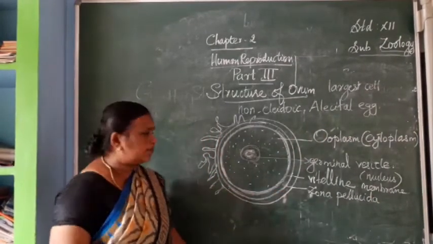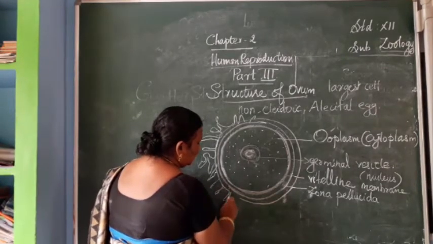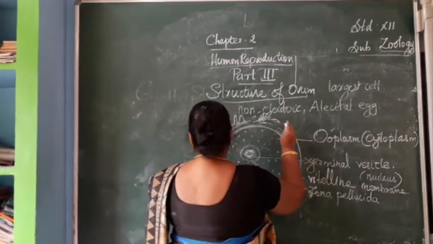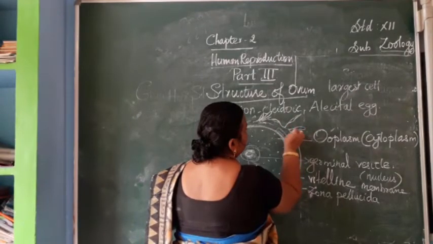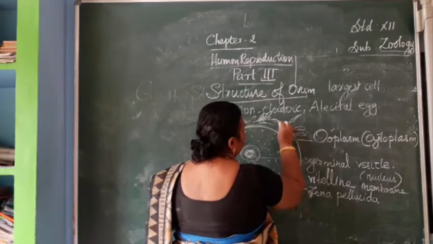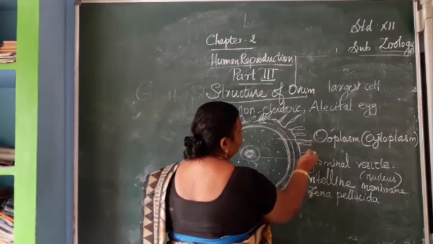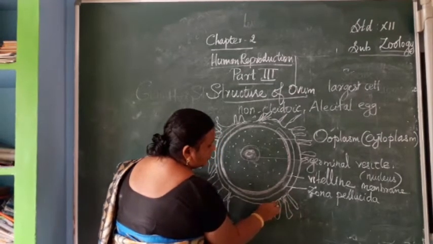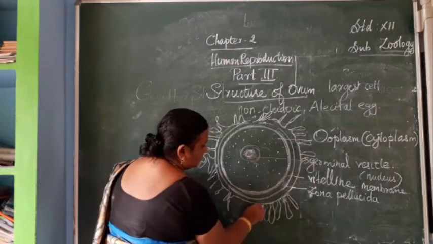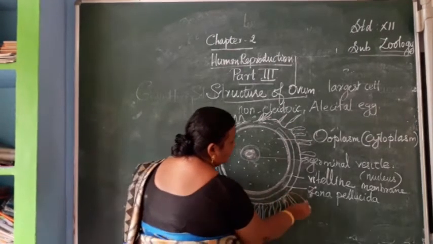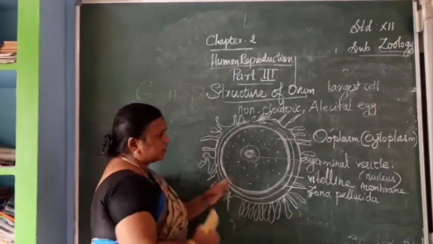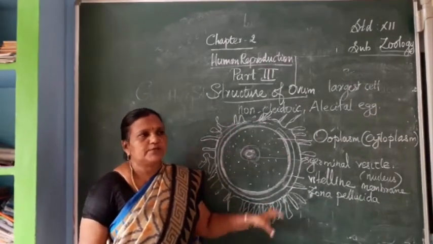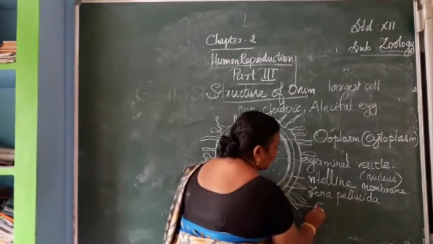The middle layer is the zona pellucida, and the outer layer, on the outer side of the outermost layer, is covered with many elongated follicle cells, and this is called the corona radiata.